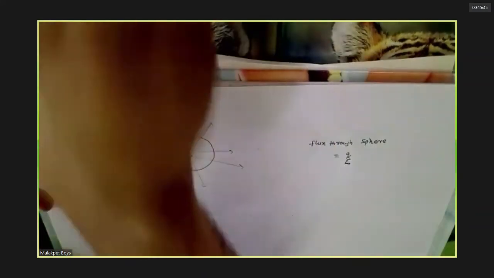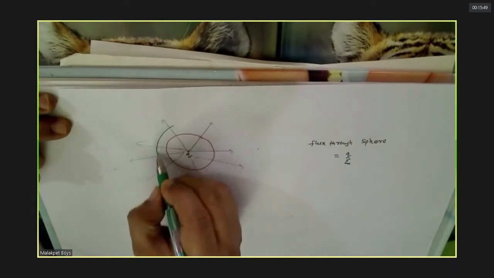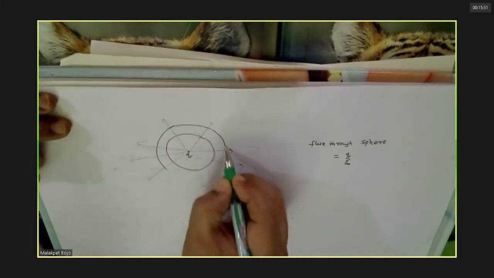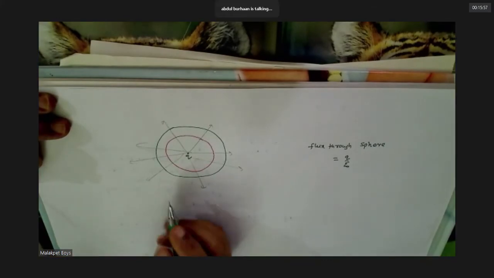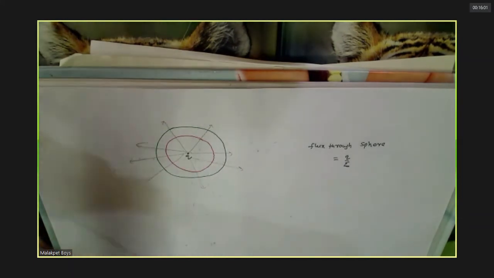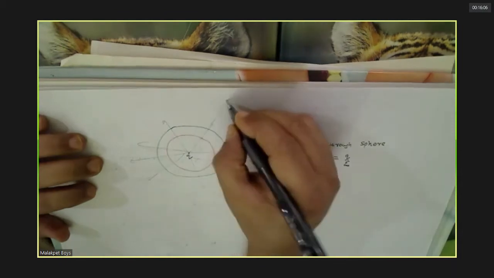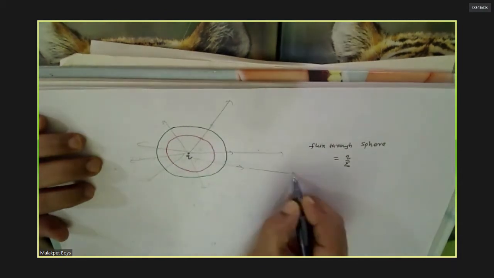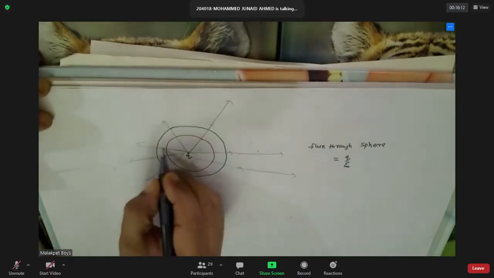Now suppose I take another sphere. What is the flux with this? Again, Q by epsilon naught, sir. Because it's independent, no? Flux means the number of lines of force that pass, no? Agreed or not? That means this number of lines of force that are coming out pass through like this only, no? Yes, sir.